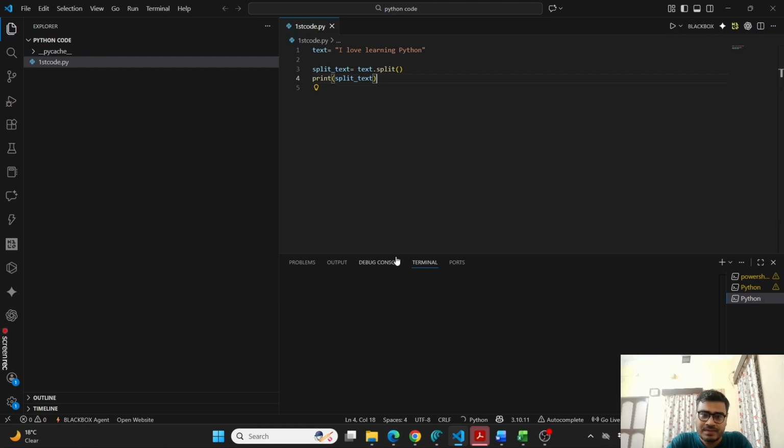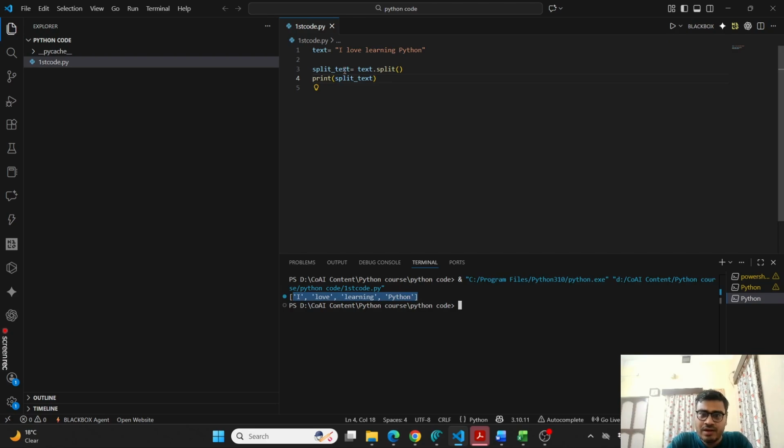Okay, let us see. Look at this. So that's my output, the printing of split text. Split text means the text after splitting. I have split the text using this, and that has been assigned a name called split text. If I print that split text, I get a list. This is called a list. We will discuss this list in the next one or two videos, but right now just understand that this is a list of elements. So the whole text "I love learning Python" has been split into these words: I, love, learning, Python.